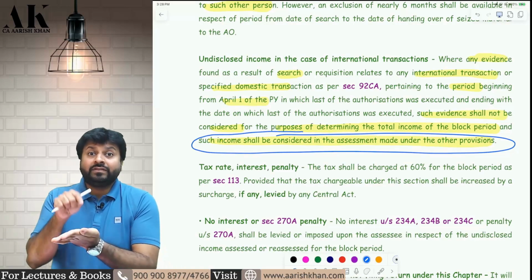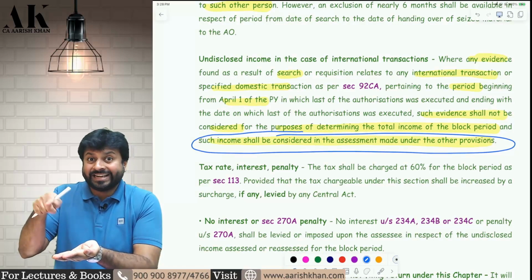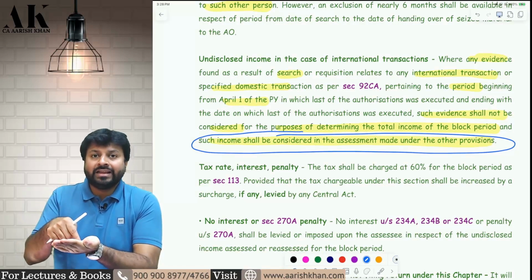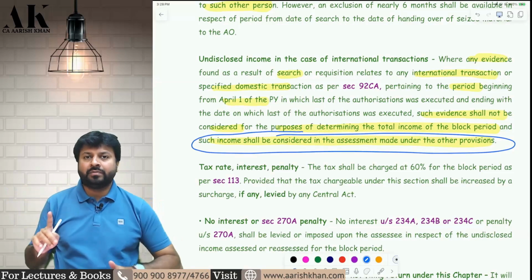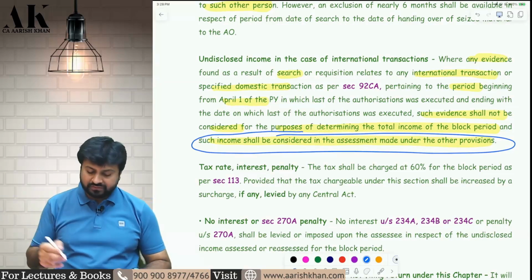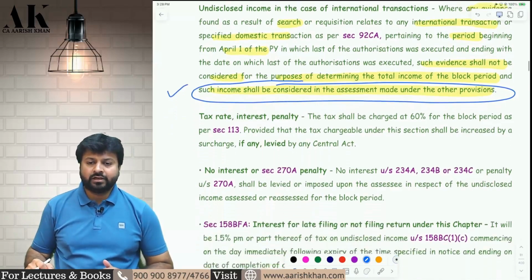Listen carefully. If there is any evidence found in the search and seizure that the income pertains to the current year, 7th year, and if it is a transfer pricing assessee, or a domestic transfer pricing assessee, then the current year income of the transfer pricing will not be assessed under the block period. It will be assessed as per the normal provisions of the income tax law. That is what this provision wants to tell us. I hope it is clear to all of you.